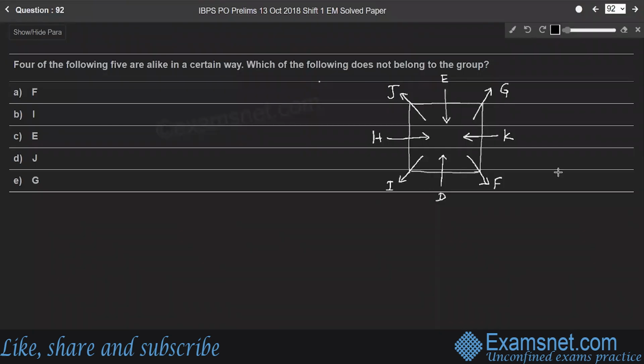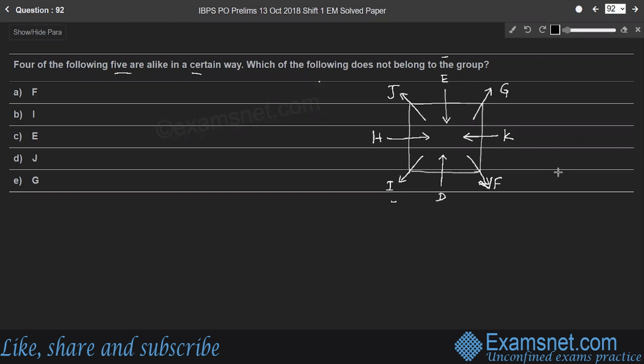Question 92. 4 of the following 5 are alike in a certain way. Which of the following does not belong to the group? Here in the given options, F. So F is facing outside, right? Who is sitting at the corner. And I is also facing outside, sitting at the corner.